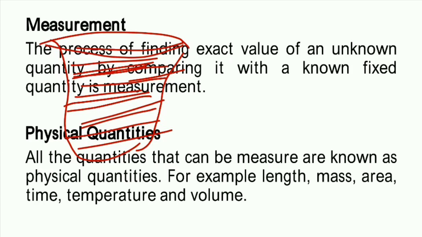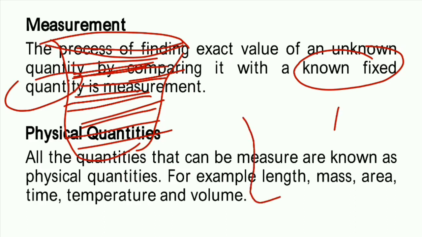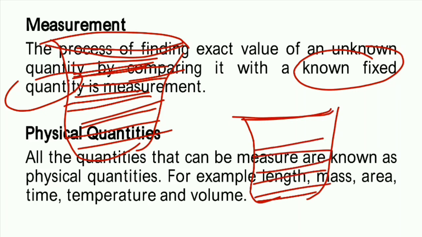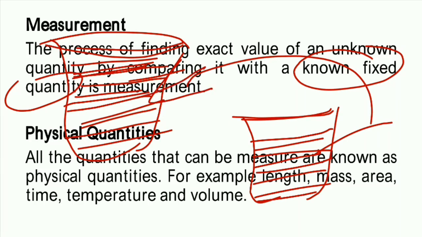How will we compare? With a known fixed quantity. What is the known fixed quantity? Some quantity has been taken as the standard, that this much quantity will be assumed as 1 liter, and we'll compare how many times the quantity is there in the jug. Then we will get the quantity, that how much milk is there in the pot.